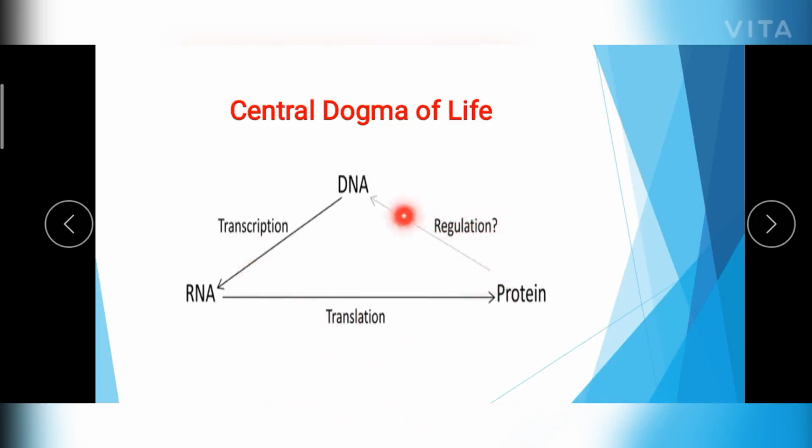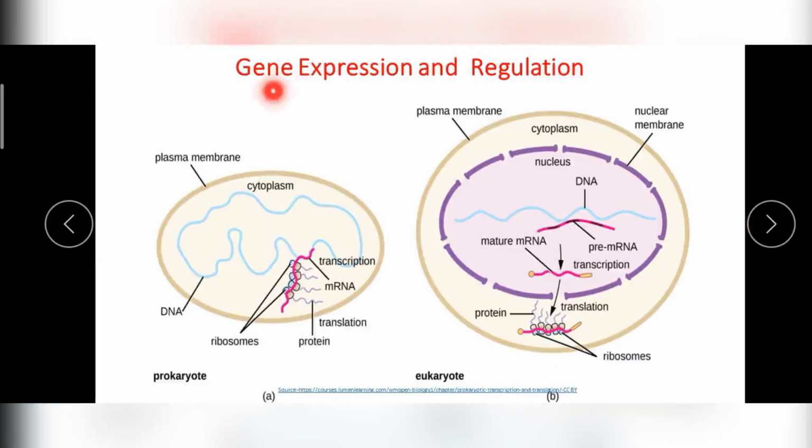And what is regulation? When gene expression is regulated, it means the gene expression is controlled, that is, where that particular protein has to be produced and how much protein has to be produced. That is called gene regulation. This regulation is done at one level in the case of prokaryotes, that is, at the transcription level, whereas in eukaryotes the regulation is done at different levels. So let's see the differences in gene expression and regulation in a prokaryotic cell and a eukaryotic cell.